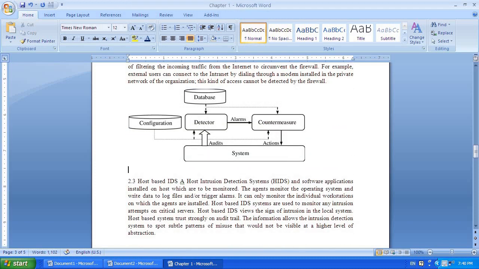Below this, I am going to write either FIG dot or the full word Figure. This figure is available in the second chapter, so 2, and in the second chapter this happens to be the first figure, so this is 2.1. Meaning, in the second chapter this is the first figure. After this I am going to give the name, IDS architecture.